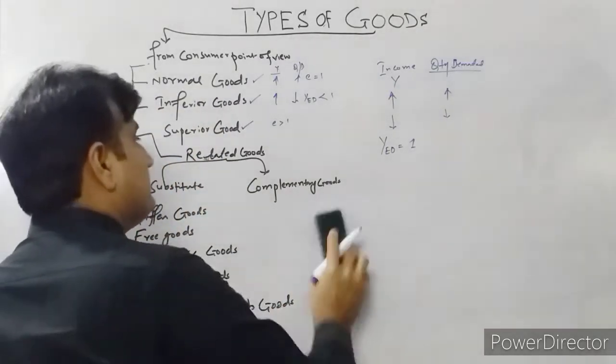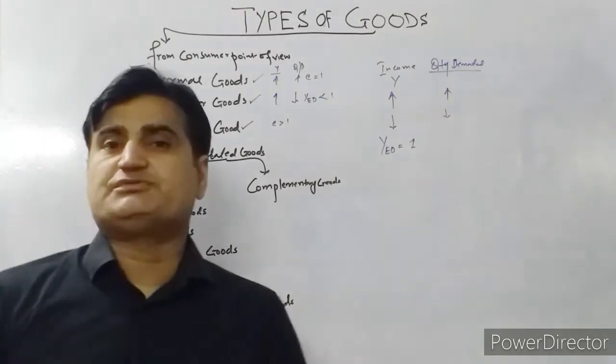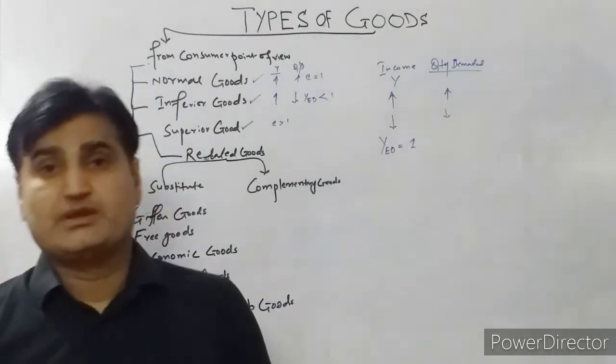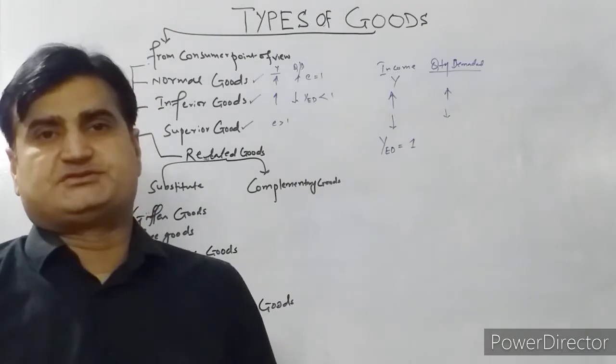And Giffen goods are those goods which violate the law of demand due to income effect.